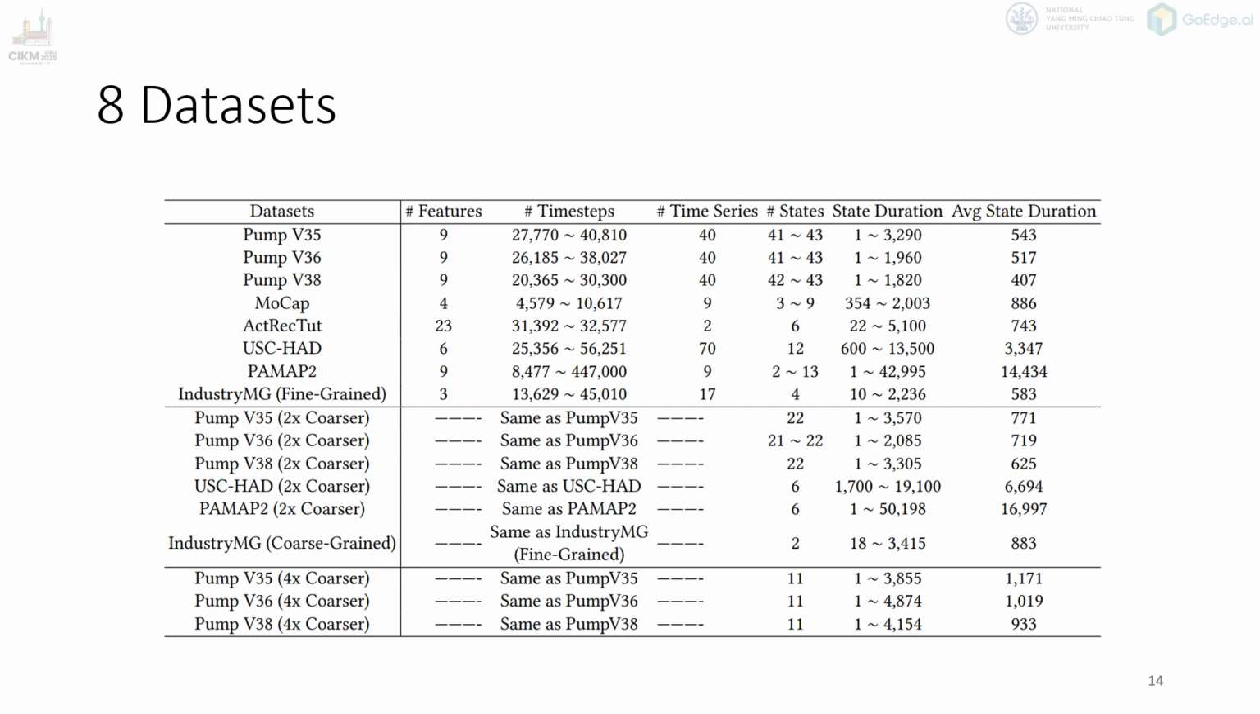We evaluate PromptTSS on 8 real-world datasets covering both industrial process and human activities. Among them, Industry MG is a real-world multi-granularity dataset that naturally contains both coarse and fine-state annotations. We also create coarser versions of several datasets, such as 2 times and 4 times coarser versions of the PUMP datasets, to study multi-granularity segmentation. Together, these datasets provide a comprehensive benchmark for evaluating PromptTSS across single and multi-granularity settings.